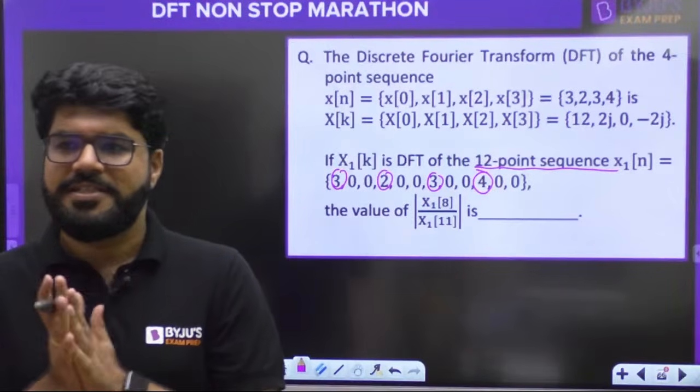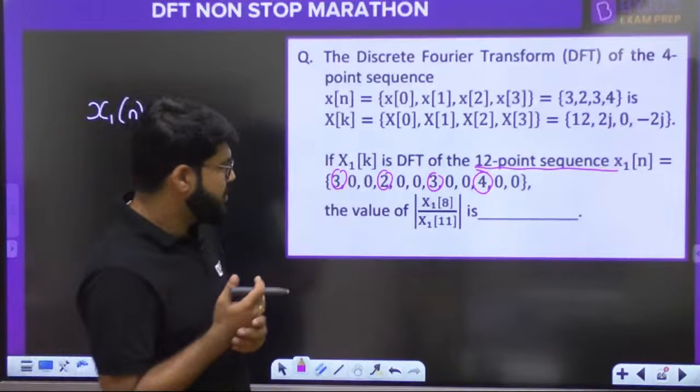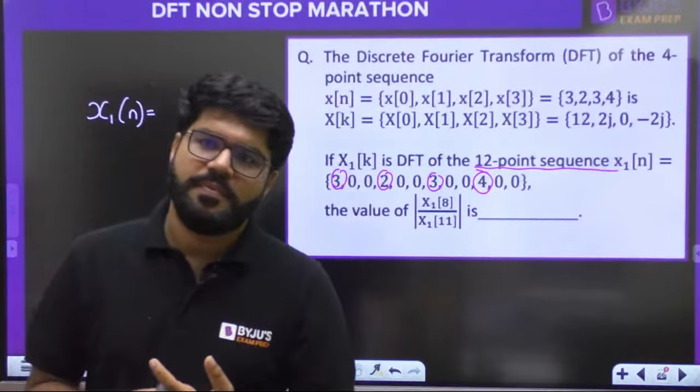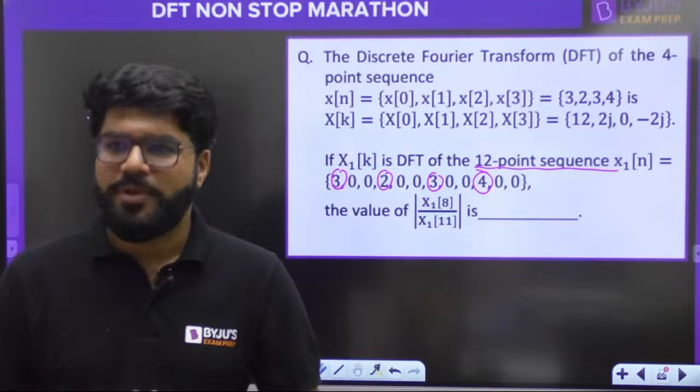How you can define their relations? Everybody, tell me through the comments. How you can define their relations? Yes. Right. It's scaling, interpolation.